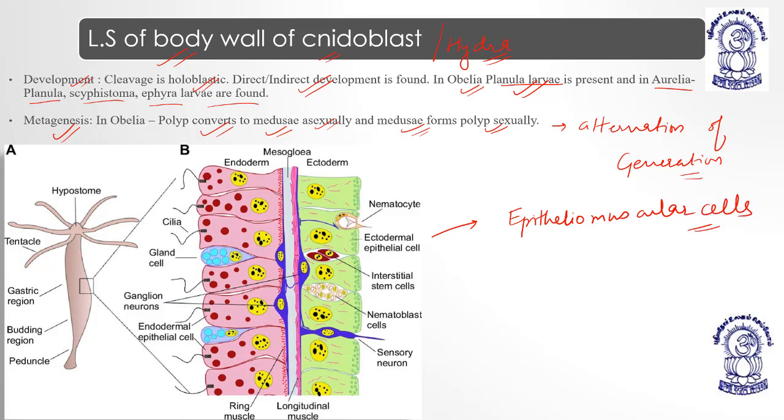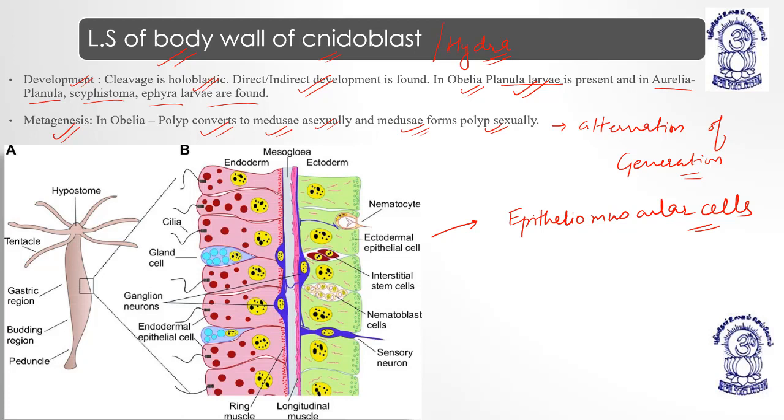These epitheliomuscular cells help the Hydra perform functions related to muscles, like contraction and relaxation. Is it understood? Epitheliomuscular cells are at the outermost part.